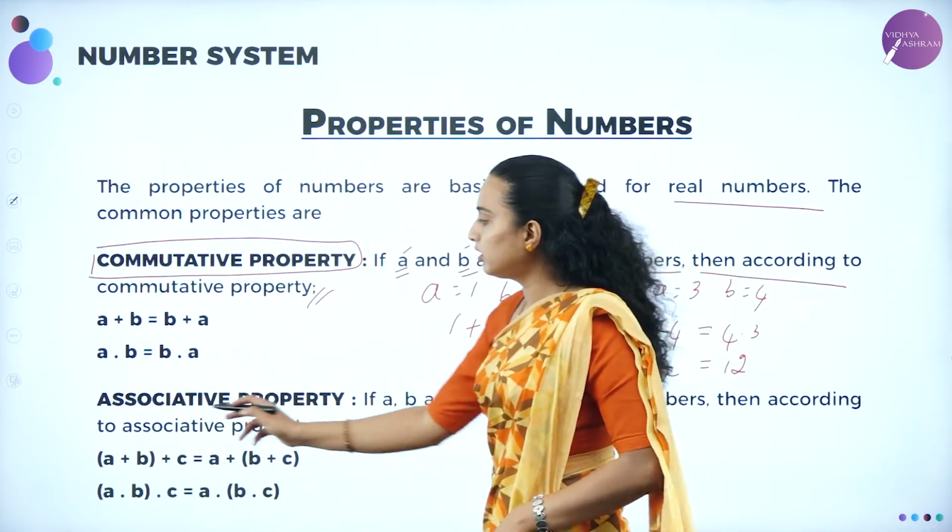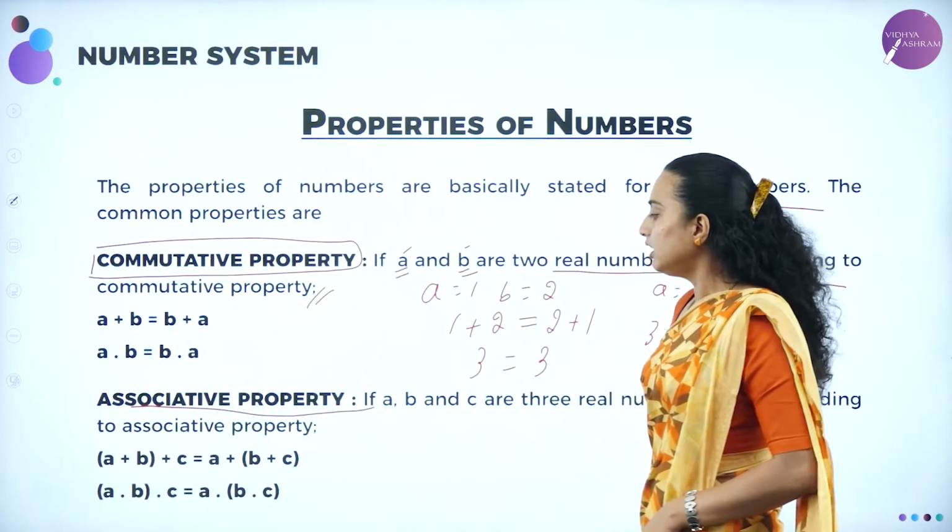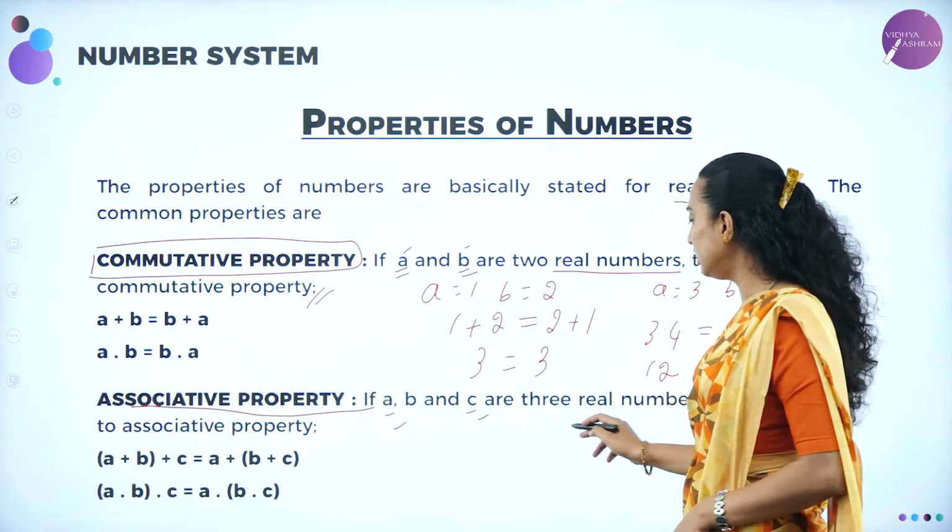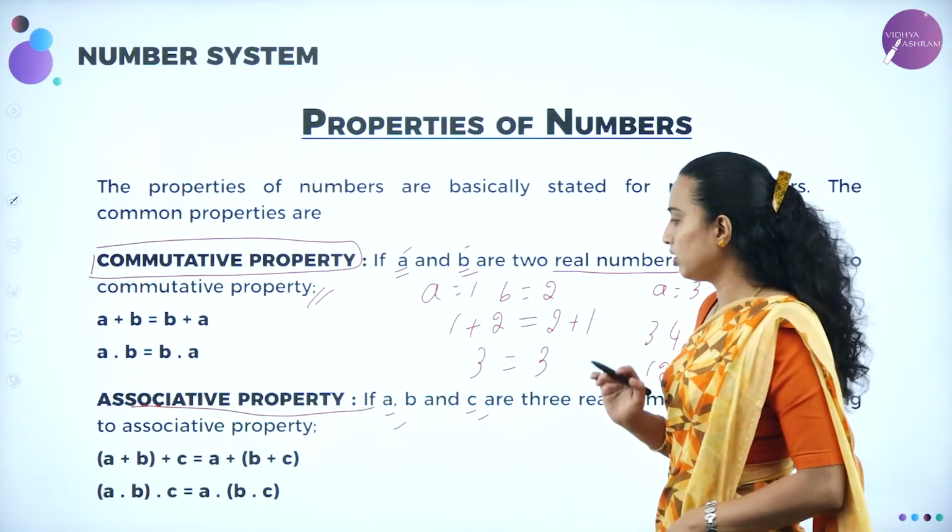Next we'll be moving on to the associative property. If A, B, C are real numbers, meaning anything you can choose.